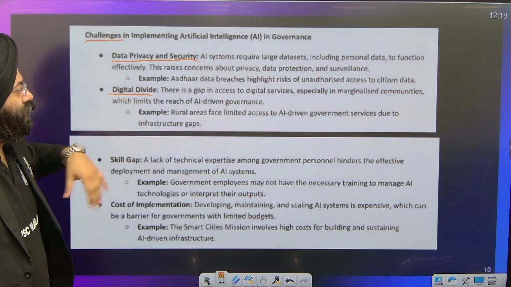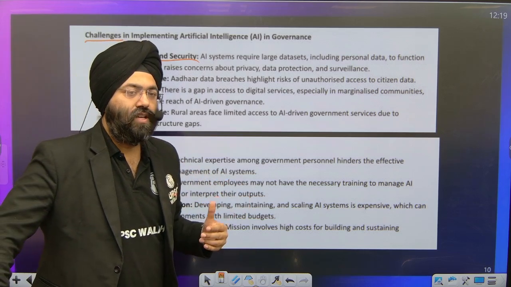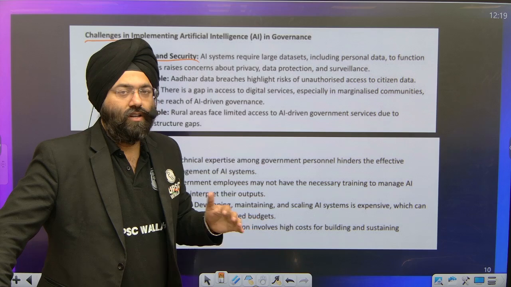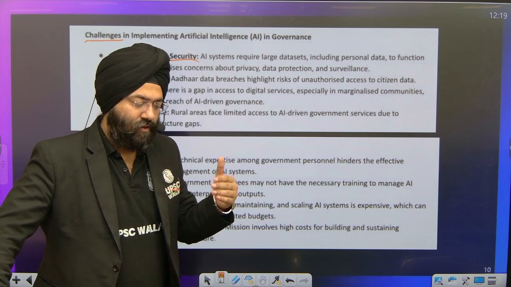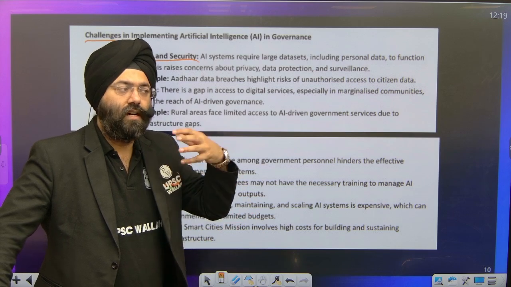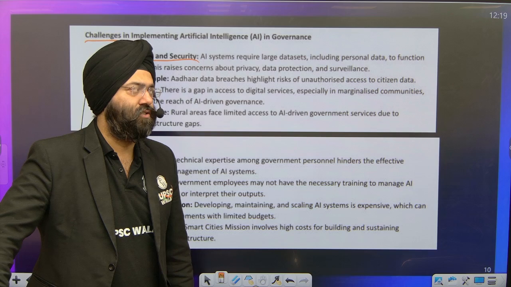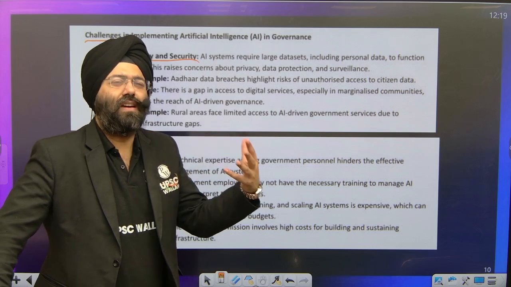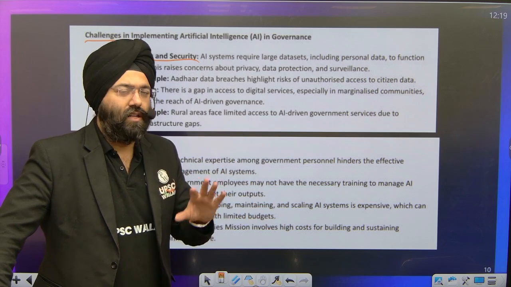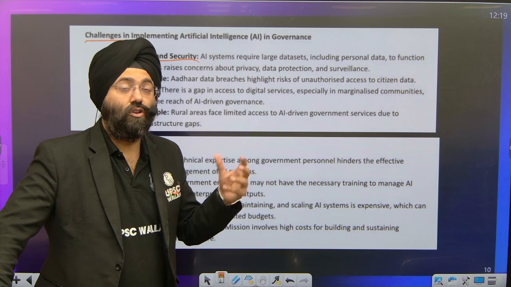Digital divide. Now, you will be seeing that even today, a large number of people do not even have smartphones. Leave alone AI. A large network of people do not have access to internet. So when we're talking about the targeted audience with respect to farmers, agriculturalists, and the poor sections, they do not have access to internet. So what benefit will they gain out of AI? Currently, at least. In later time, yes, but not now.